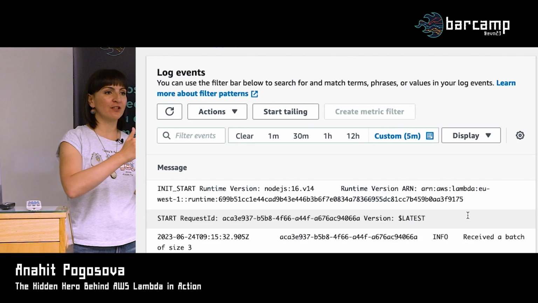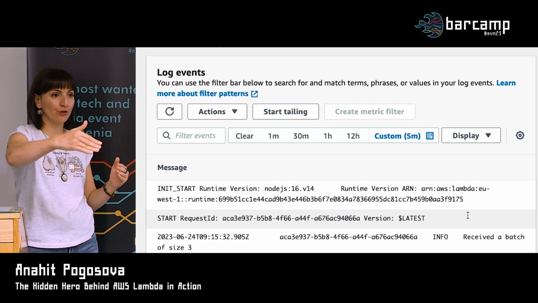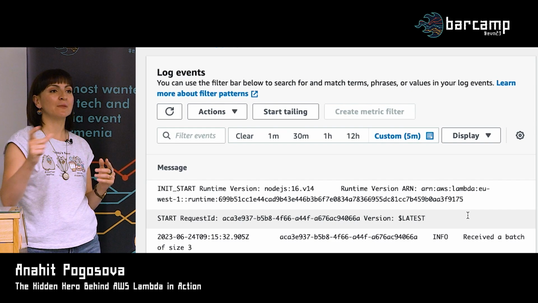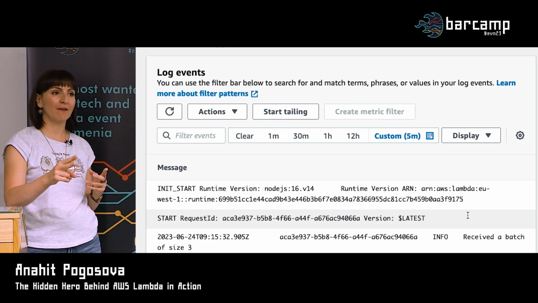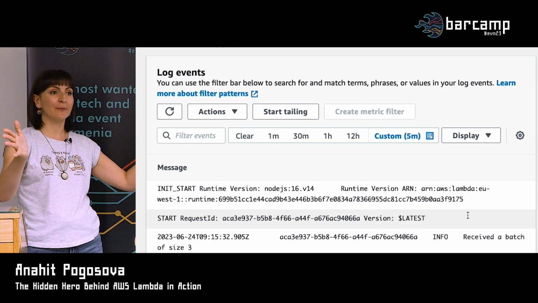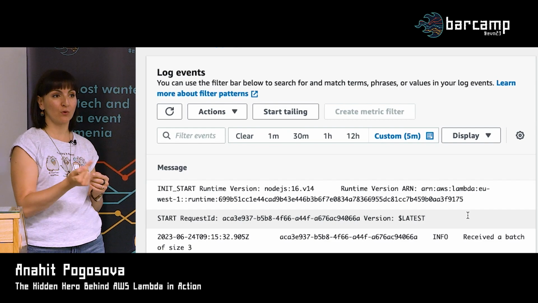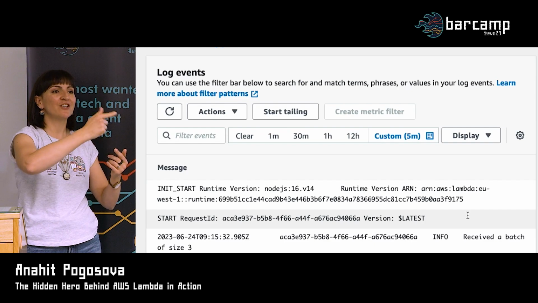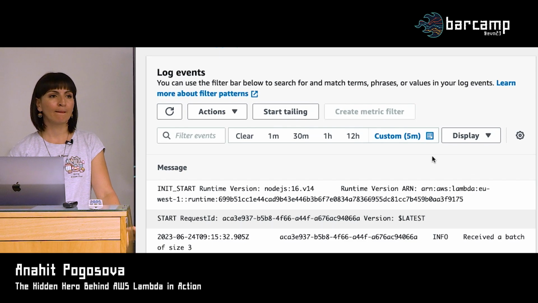But if you want to have just one Lambda reading events from the stream in order, you need to have just one shard in that stream, because you will have as many concurrent Lambda invocations as you have shards in the stream. If you have 2 shards, you will always have 2 Lambdas, even if your batch size is small or big. Different shards go to different Lambdas. If you have just one shard, it will always be just one Lambda, so it will always be in order. And even if you get a batch from that shard, you can process it in order in your code. Yeah, I was drawing a parallel with SQS.